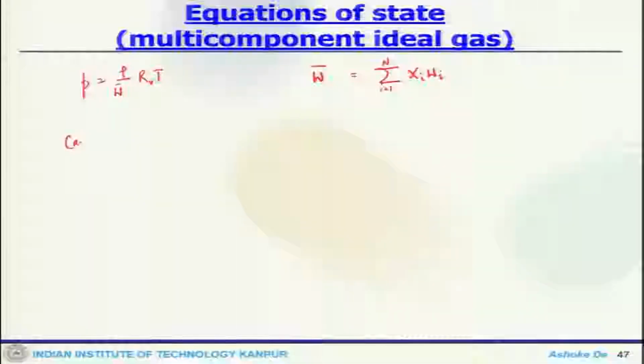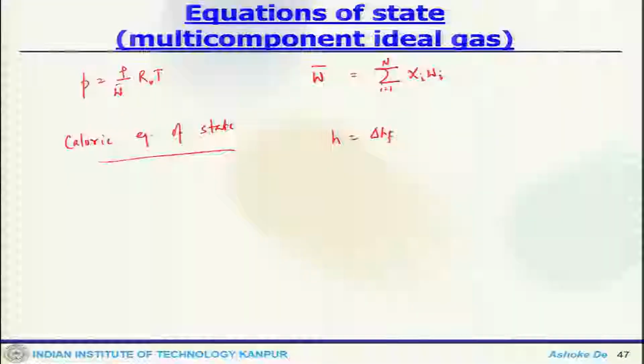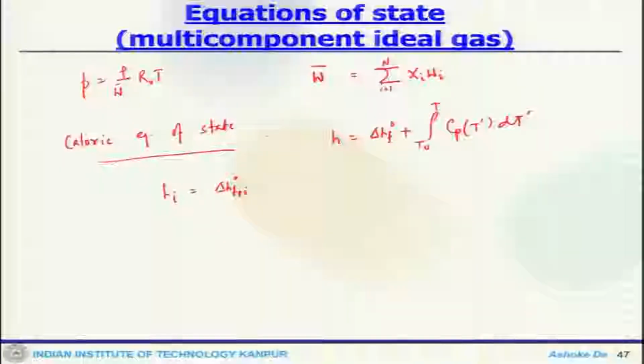Apart from this, we need the caloric equation of state, which will give us h equals delta Hf naught plus the integral over the temperature difference. Here hi would be delta Hf naught i plus the integral from T naught to T of Cpi dT prime.